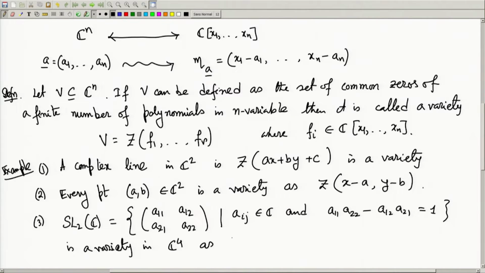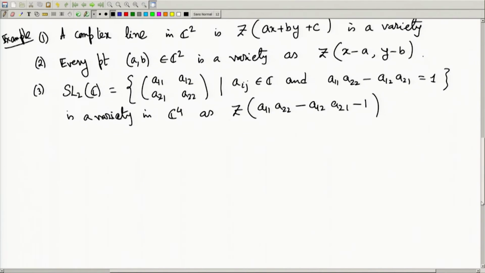as we can view it as nothing but the zeros of this single polynomial A11 A22 minus A12 A21 minus 1. So, this polynomial is equal to 0. Okay. So, this gives you the set of matrices with determinant 1. So, SL2C also defines a variety in C4. Okay. So, we have given some examples of variety.